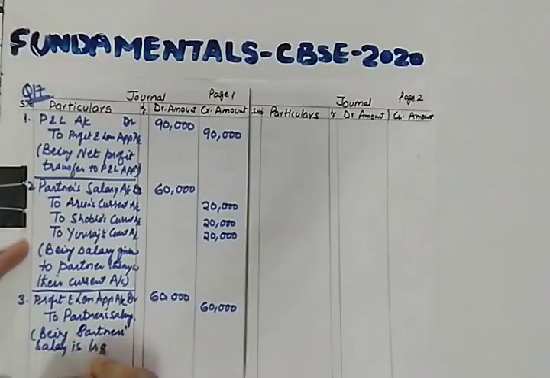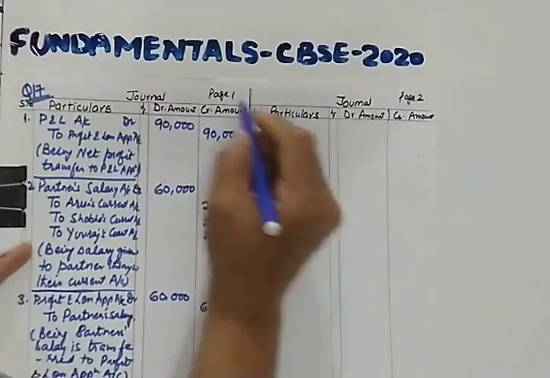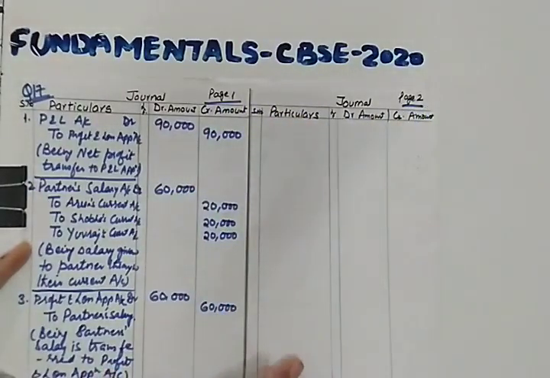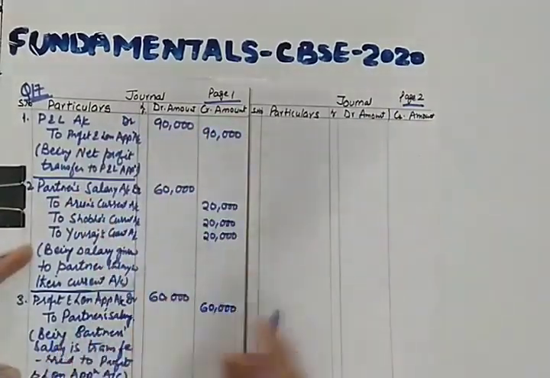is transferred to which account? Transferred to profit and loss appropriation account. Whenever you are passing a journal entry, you have to follow the format as well as write the narration also. Yes, next, this is my page 1, this is page 2, just to save the page, but otherwise you will be doing single entries on single page only.